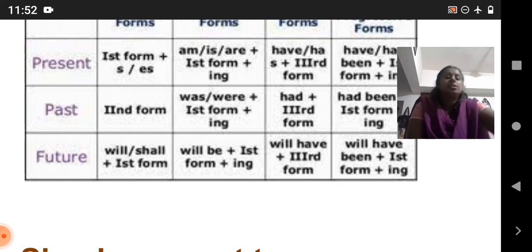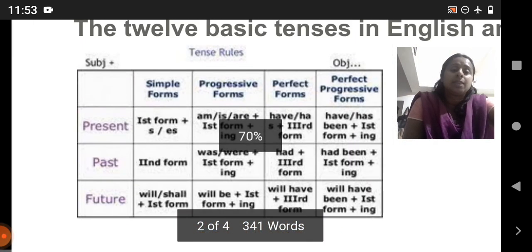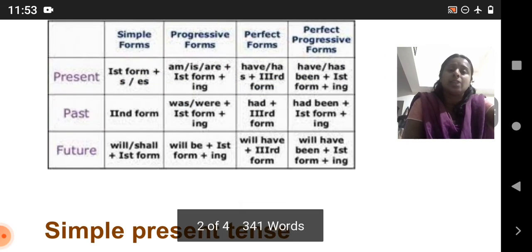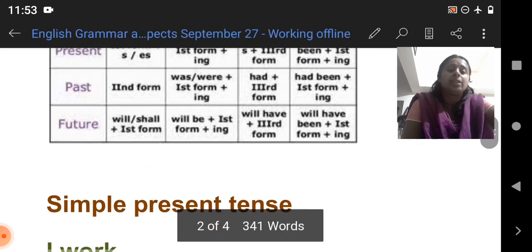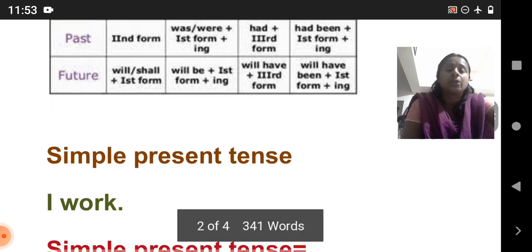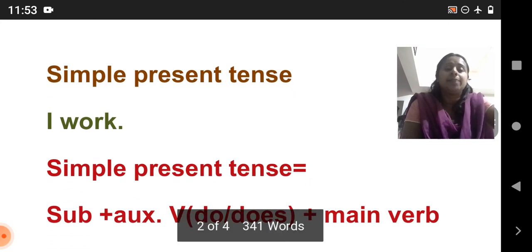Clear? So this is the basic table form of the 12 basic tenses in English. You have to learn this by heart, then only will you be able to understand it better.